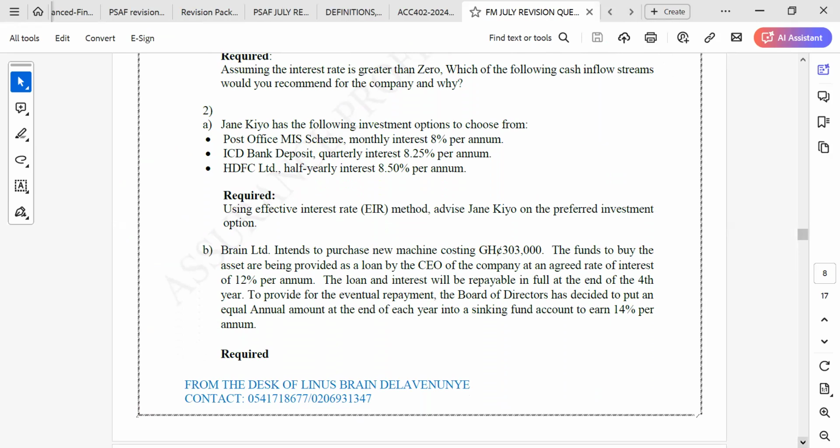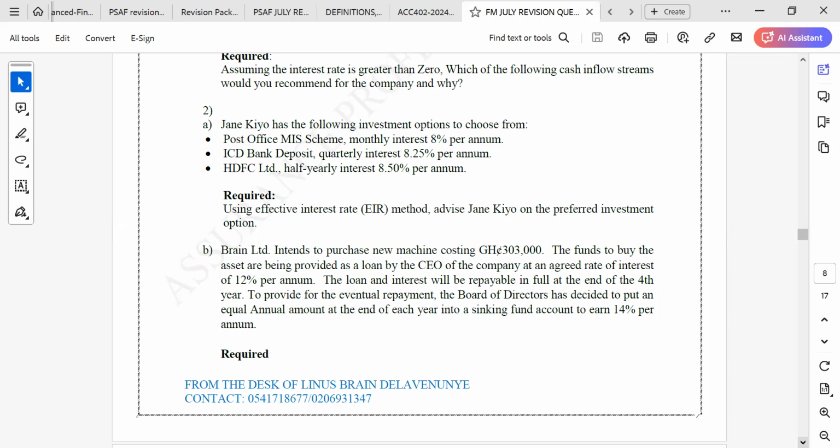ICD bank deposits, quarterly interest 8.25% per annum. HDFC Limited, half-yearly interest 8.5% per annum. Required: using effective interest rate, advise Jane to go on the preferred investment option.